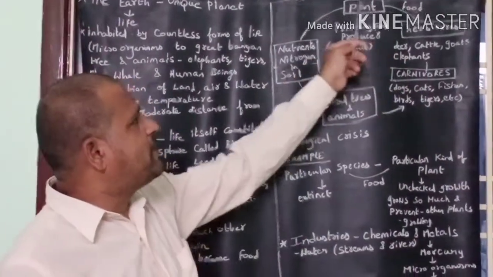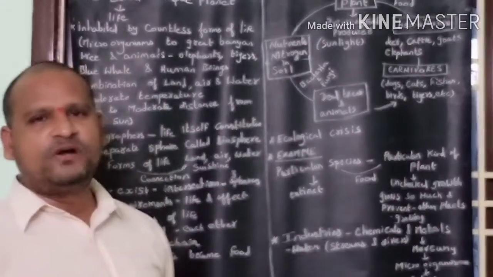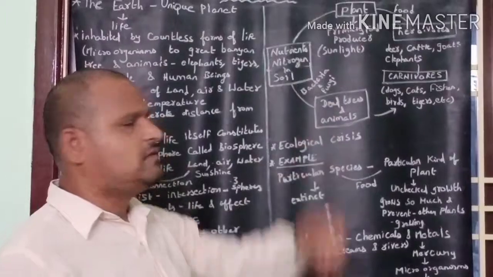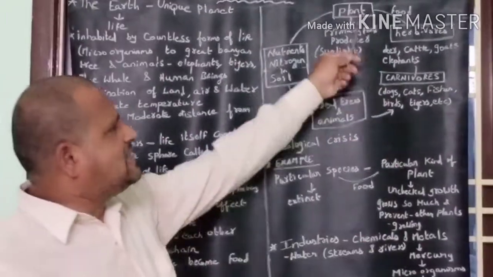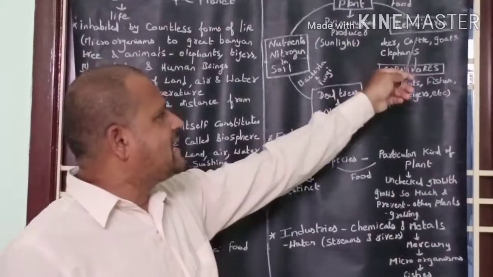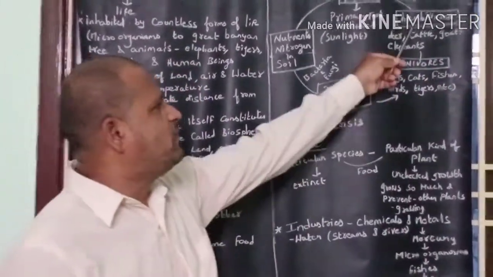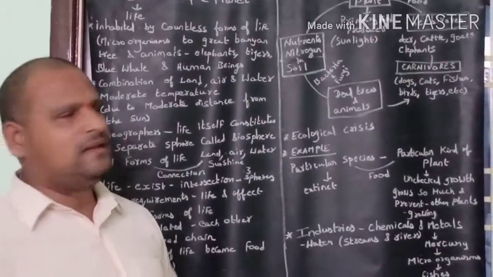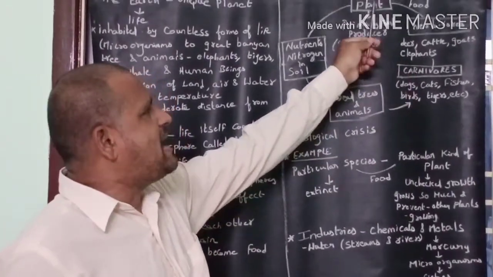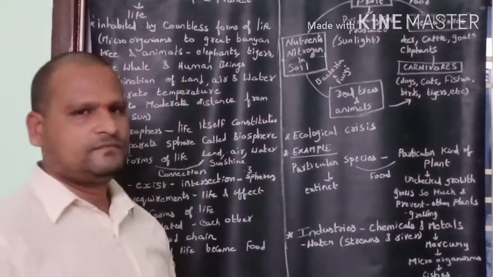The food prepared by plants is eaten by herbivores. Herbivores eat plants as food. Herbivores means plant eating animals like deer, cattle, goats and elephants. These animals are called herbivores, and they depend upon plants directly.